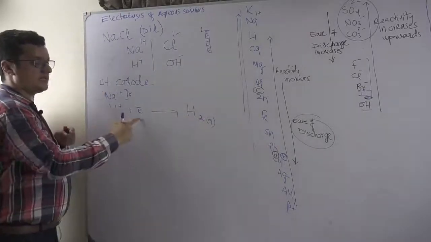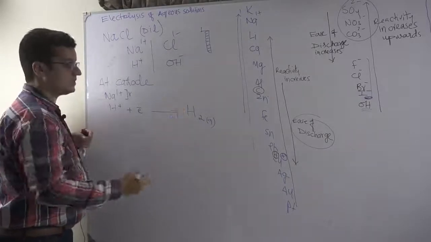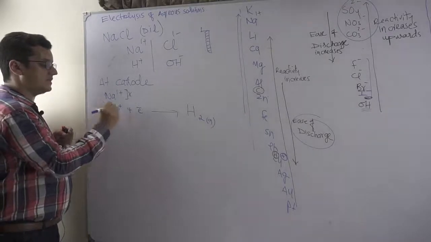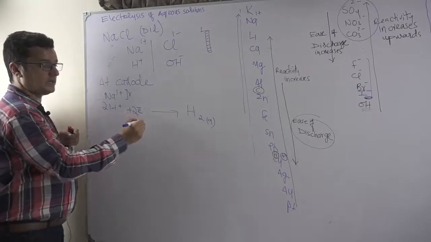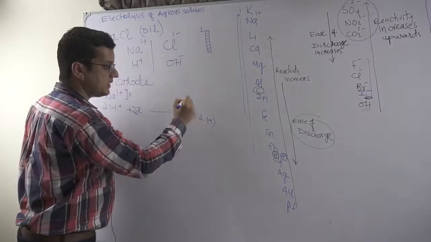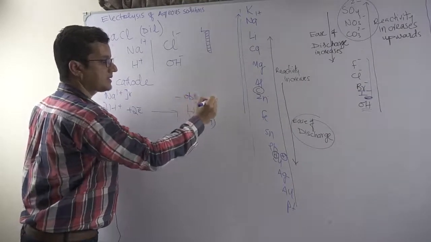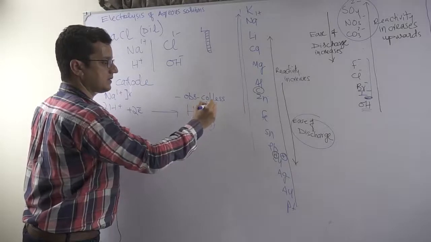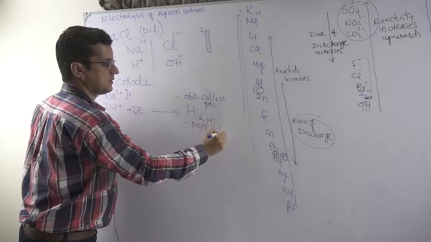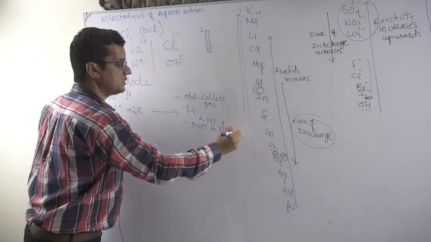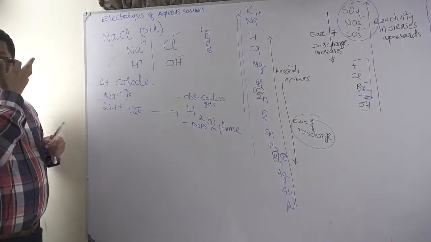No doubt the hydrogen ion accepts the electron and turns to hydrogen atoms, but in atom form it never discharges; rather it quickly changes to diatomic, its natural existence. So we show it like this: two hydrogen ions accept two electrons and turn to hydrogen gas. So the observation here should always be what? Colorless gas, and the test: it pops in flames. Hydrogen has huge uses in the ammonia industry, and in the making of margarine.